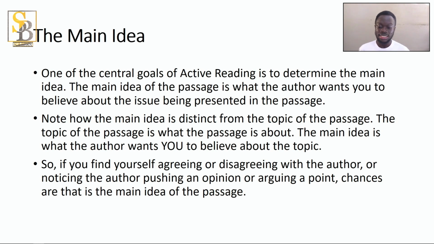So in active reading, you find the main idea. One of the central goals of active reading is to determine the main idea of the passage. The main idea of the passage is what the author wants you to believe about the issue being presented in the passage. Note how the main idea is distinct from the topic of the passage. So the topic of the passage may be something like economic crisis. But the main idea is that they want you to believe that it is because of the Russia-Ukraine war. That is why the economic crisis is happening. That is the main idea, or COVID-19. The topic will be economic crisis. So the main idea is for you to know that maybe it's the Ukraine war. So it is distinct from the topic.